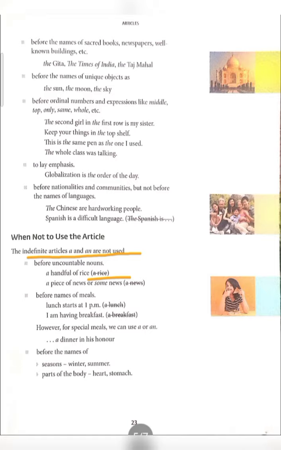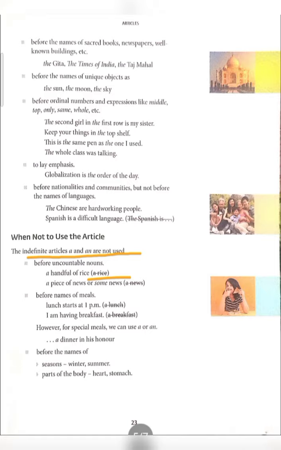Second rule is before names of meals. You can't write a lunch, a breakfast, a dinner, like this. What we have to write is: Lunch starts at 1 p.m. I am having breakfast. But if you are talking about a specific or special meal, you can use a or an. For example, a dinner in his honor. Third rule, when you are talking about any seasonal names, you can't use a. For example, summer, winter. Next is parts of the body. A heart, a stomach is wrong. What is correct?